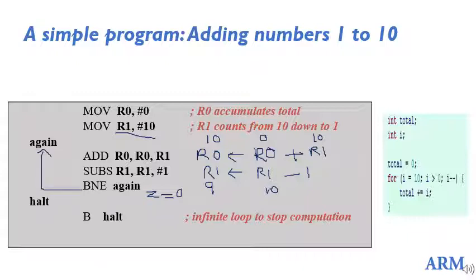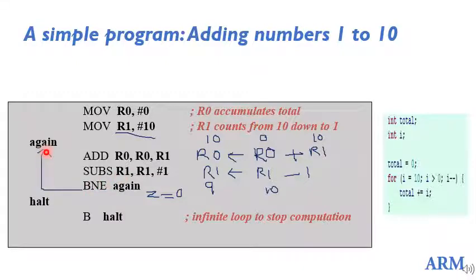As you go on, it will decrement every time, and finally it will become 0. That time only the Z flag will be set to 1. So here the condition is BNE, that is branch if not equal, or in other words branch if Z is not equal to 1. Z is not equal to 1 because R1 is 9, so it will branch to again.